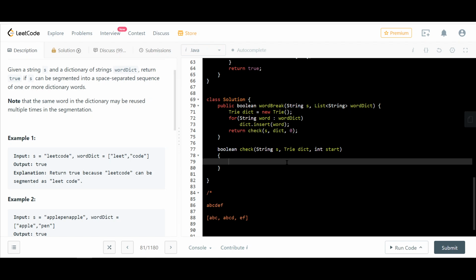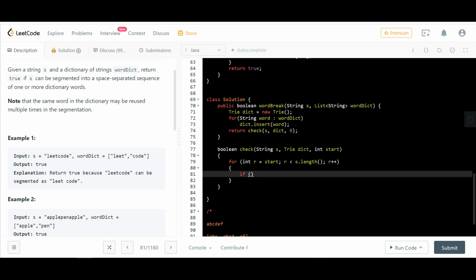Now what do I do with this information is I first look for a word until I find it. So you know that L is fixed, r is what we are trying to change. So int r equals start, r is less than s dot length, r plus plus.